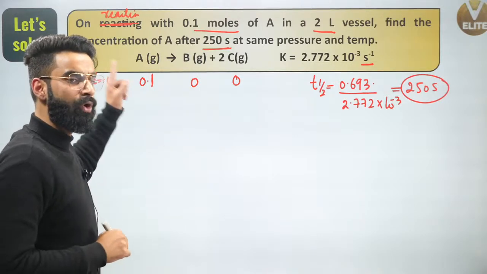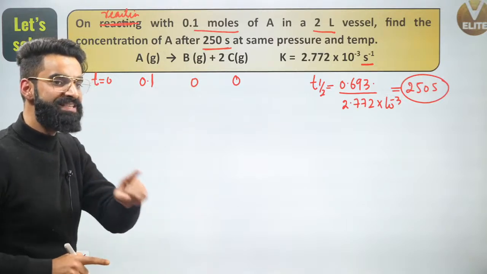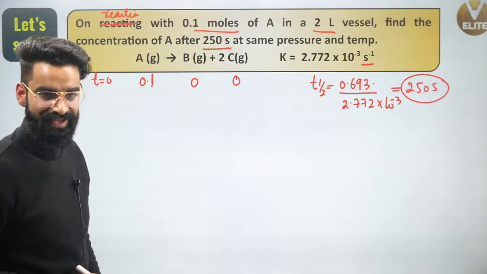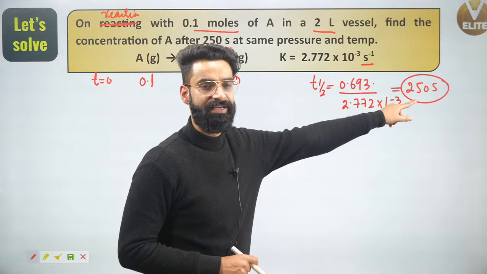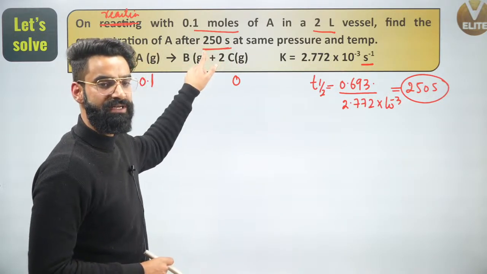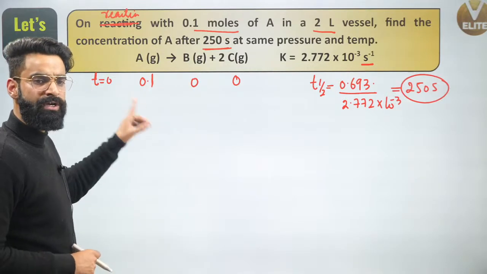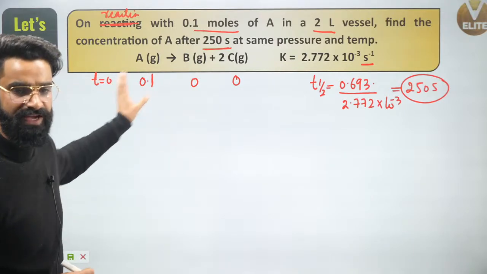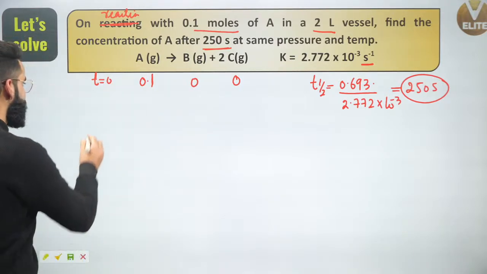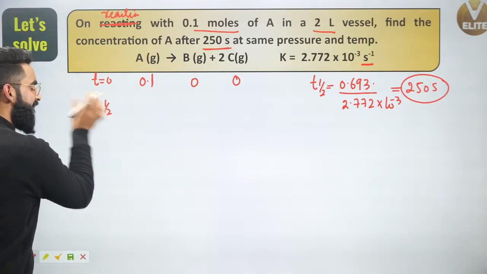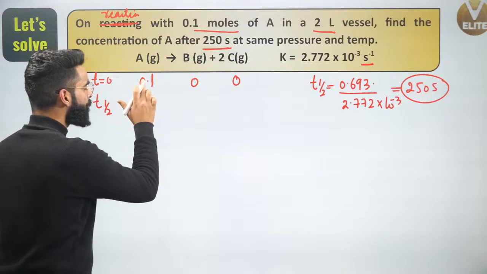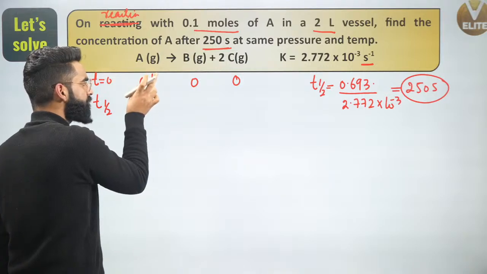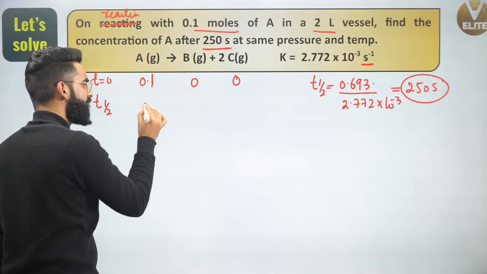What am I supposed to calculate? Find the concentration of A after 250 seconds. So am I supposed to calculate the concentration of A at half-life? Yes, I can say that. I got to know the half-life of this reaction is 250 seconds, and I'm supposed to calculate the concentration of A after 250 seconds. So I'm calculating the concentration of reactant A at half-life, when 50% of the reaction is completed. At 250 seconds, out of 0.1 moles of A, 50% would have been converted into product, so I'll be left with exactly half of it.